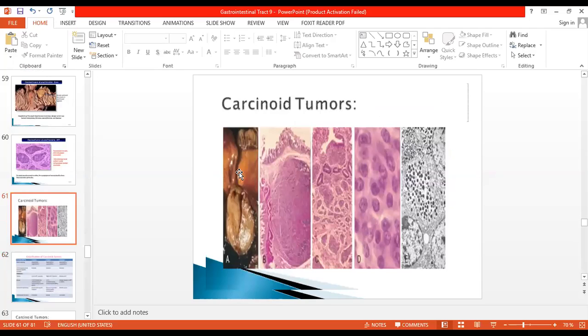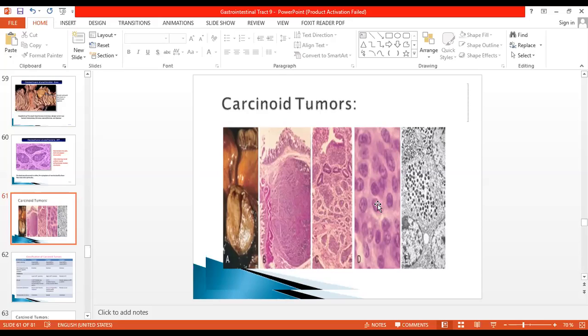These are again carcinoid tumor. This picture is given in your Robbins. You can see carcinoid tumor hanging within the lumen here. This is the scanner view showing the mucosa is pushed in a pointed manner. A tumor is present within the submucosa. This is on the low power. You can see mucosa on the top and islands of tumor cells here.